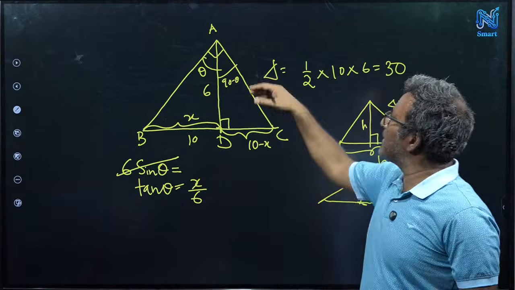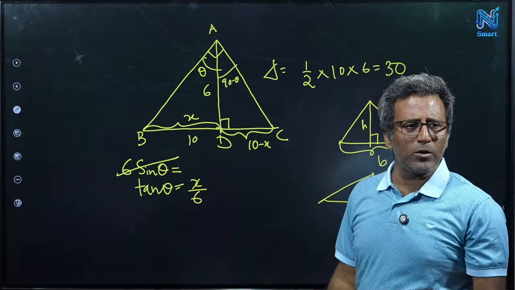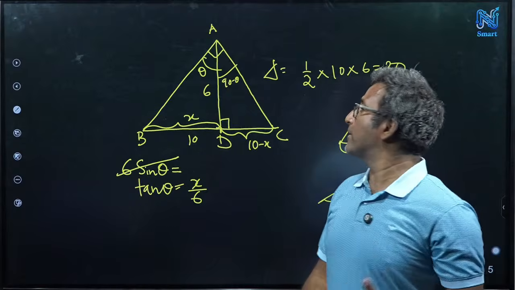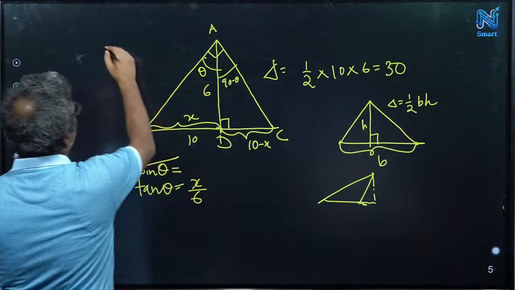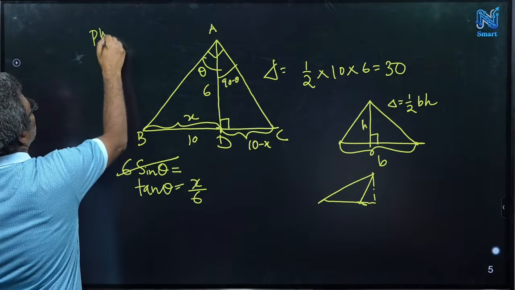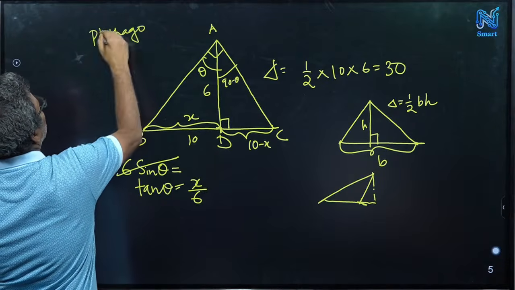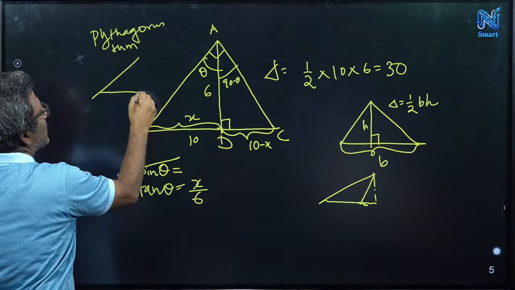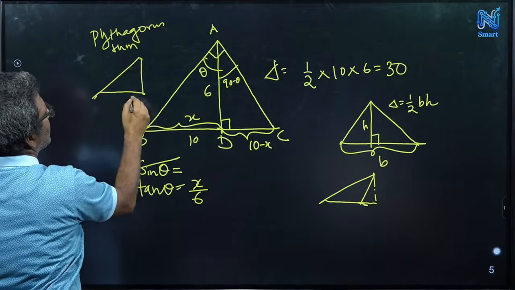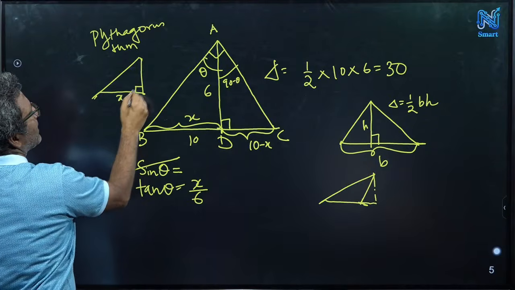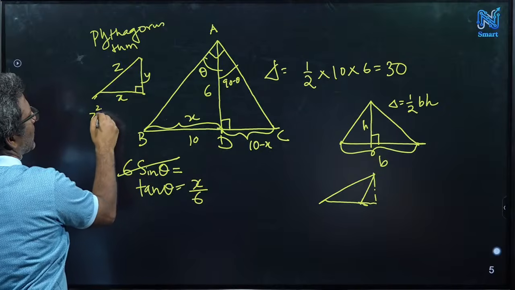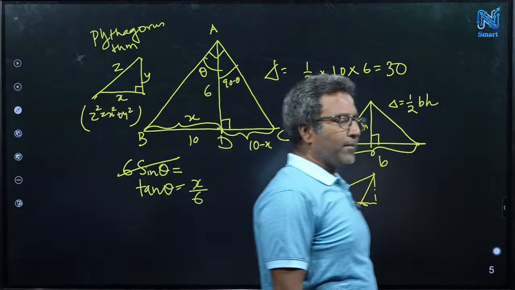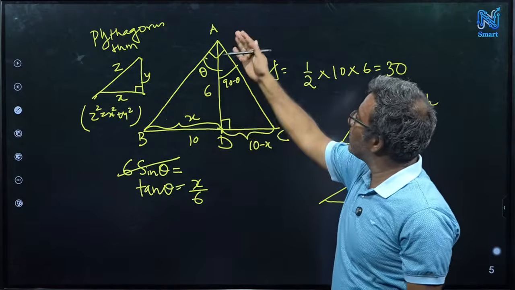Because there is a perpendicular, there is one more theorem which is very useful, right? Pythagoras theorem. So what is Pythagoras theorem? Base square plus height square equals hypotenuse square. Yes. So Pythagoras theorem says that if you have a right angle triangle, any right angle triangle, this is x, this is y, this is z, then z square equals x square plus y square. We need this theorem only. That will actually give some values.